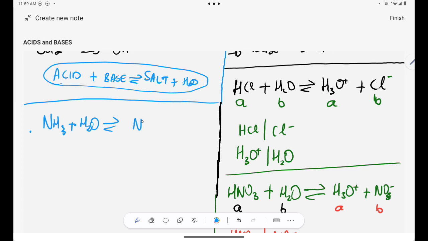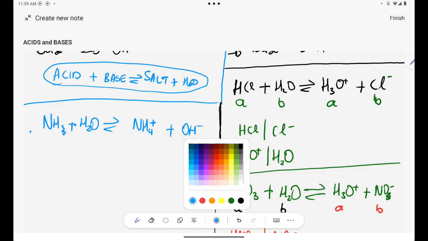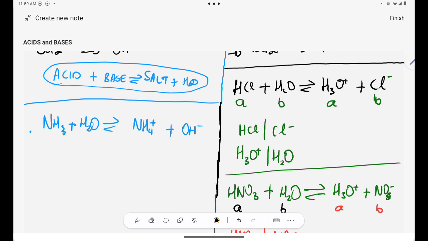So we'll have NH4 plus OH minus. Are you together? So whenever you focus on the forward reaction, NH3 has accepted a proton for it to become NH4. So this is my base. Are you together? H2O has donated a proton for it to become OH minus. So this is an acid.